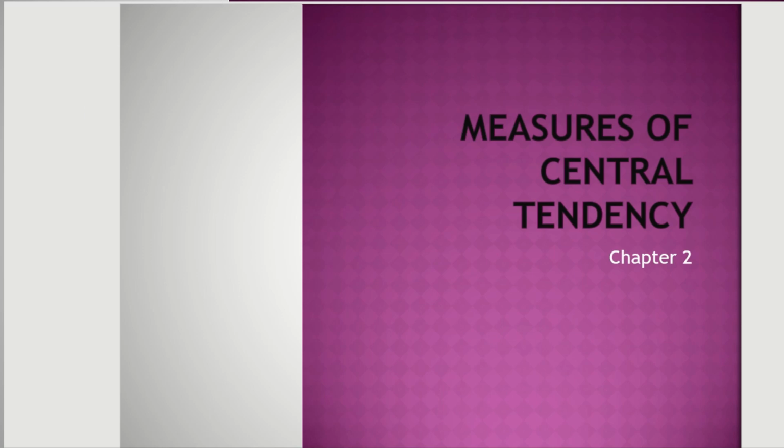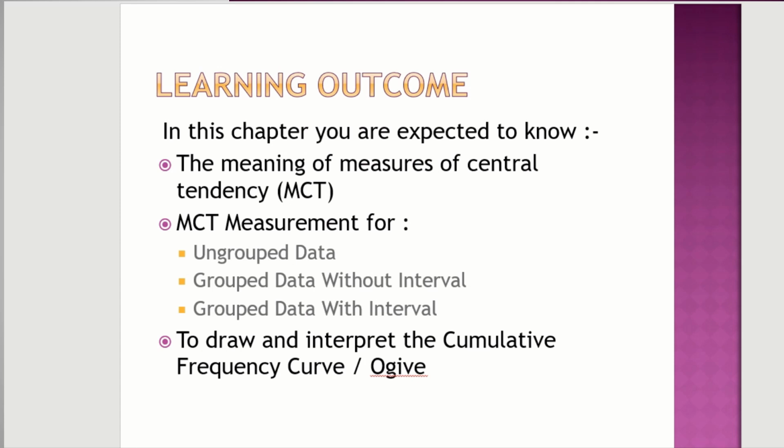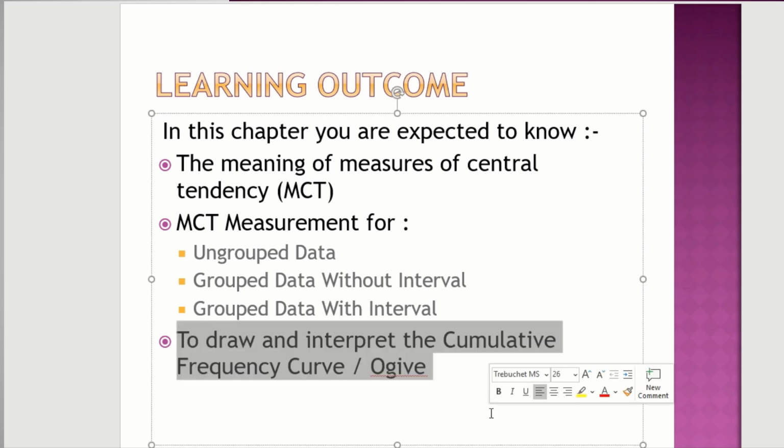Okay, so let's look at our learning outcome. Today we will cover the meaning of measures. What does measure of central tendency mean? What does MCT mean? We also cover it based on ungrouped data, grouped data without interval, and grouped data with interval. Meaning, when we handle MCT, what is MCT first? And when you do it with ungrouped data, without interval and with interval, how do we handle it? I won't cover the last learning outcome, which is ogive. I won't teach it just yet, so we'll just cover the first two.